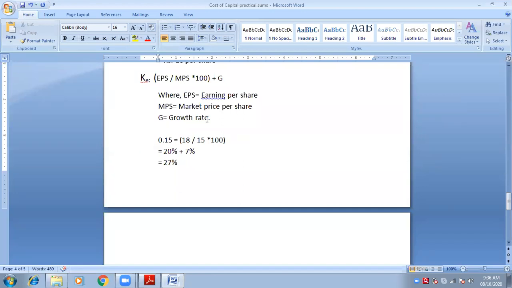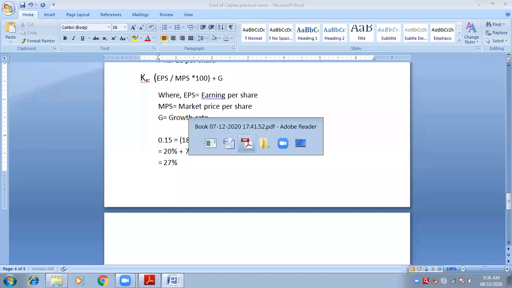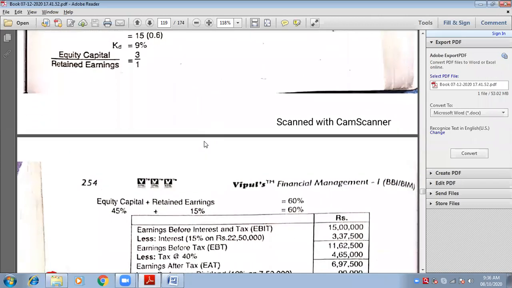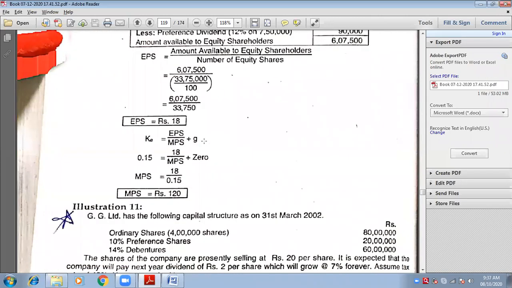Divided by MPS, it is not given, we have to find it. Are you getting my point? Because G is not given, it will be 0. So now the only formula is EPS upon MPS into 100. EPS is 18, MPS is not given, and KE is 0.15. Now KE will come here instead of MPS, and MPS will go here.